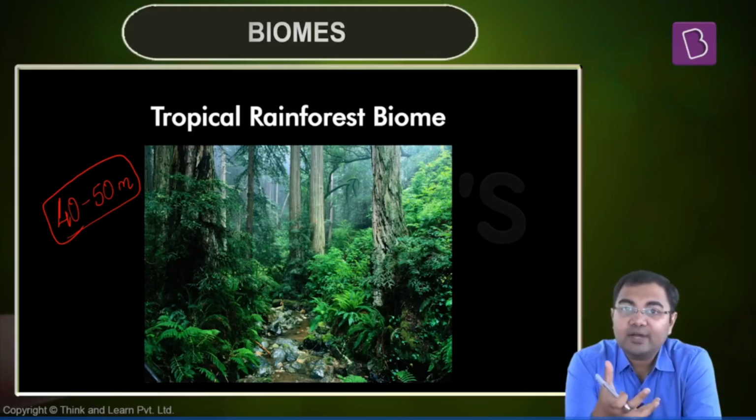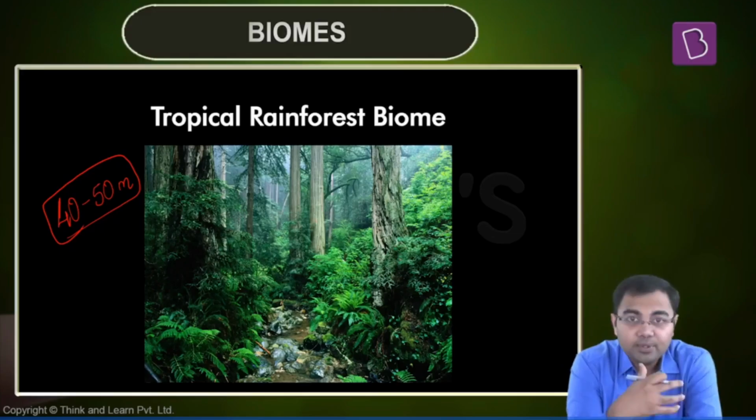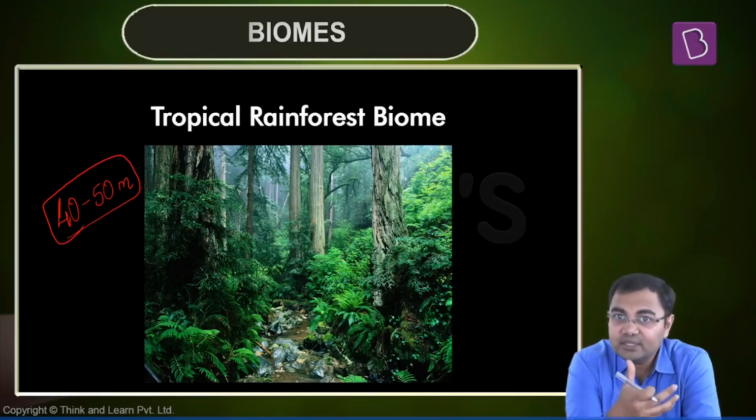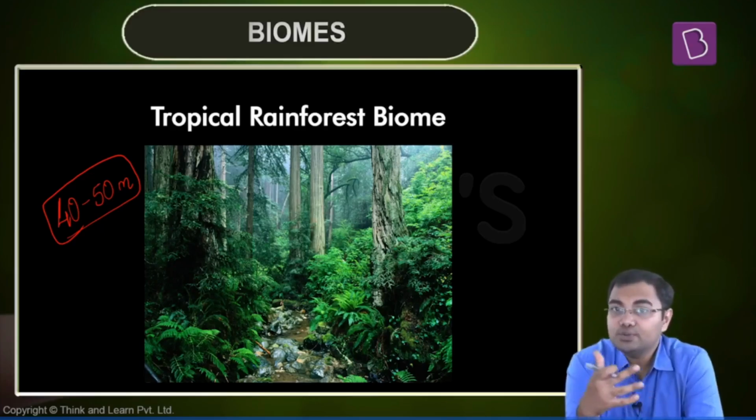So when we talk about the fact that they still have a very high growth, they have a very good vegetation, that happens because of the fact that a lot of shedding of the leaves happens. And because of the shedding of the leaves in these regions, you will observe that this will very quickly change into organic matter. This will very quickly start to decay because there is no sunlight.